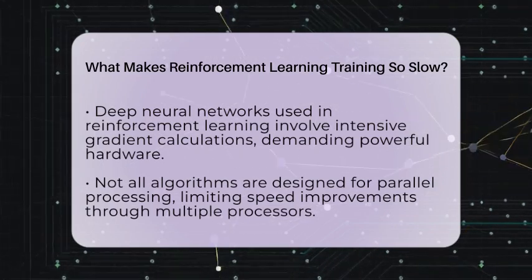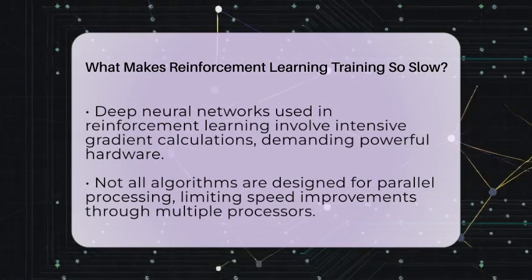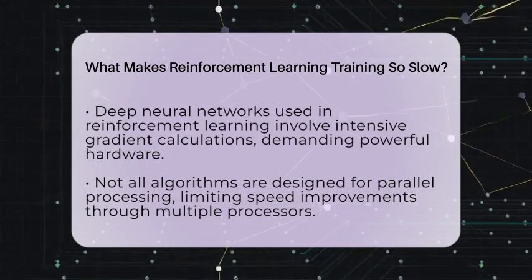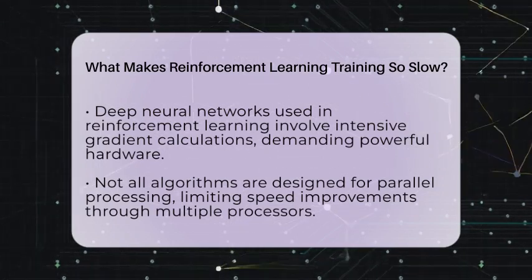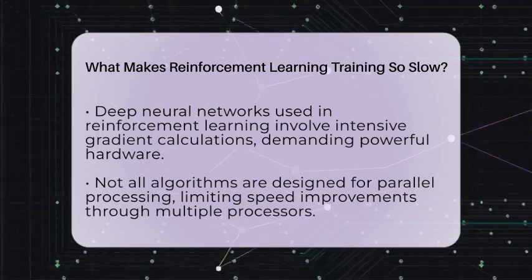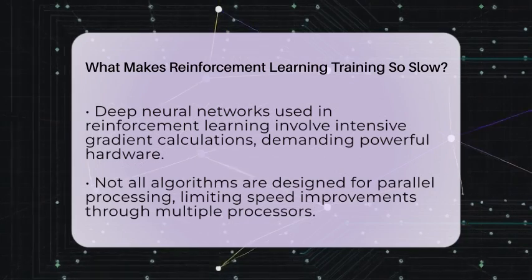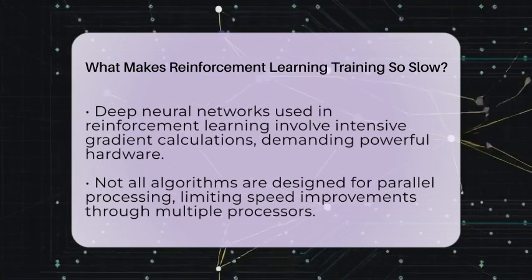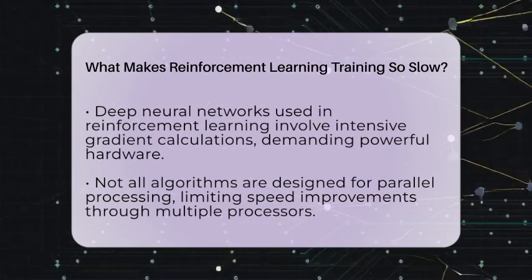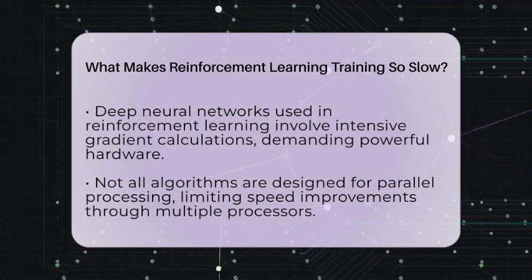Deep neural networks are often part of reinforcement learning. Training these networks involves complex calculations called gradient computations. These are computationally intensive and require powerful hardware. If the implementation isn't optimized, training can take even longer.